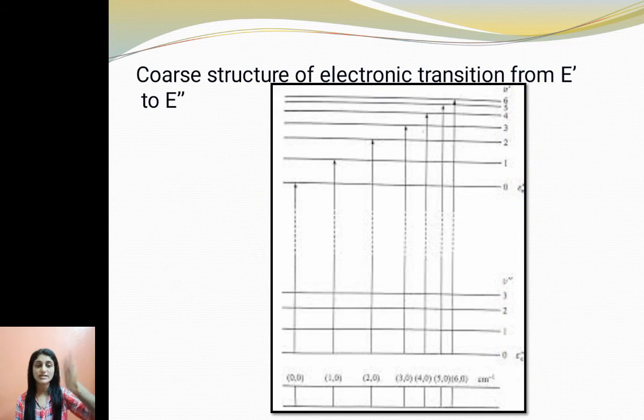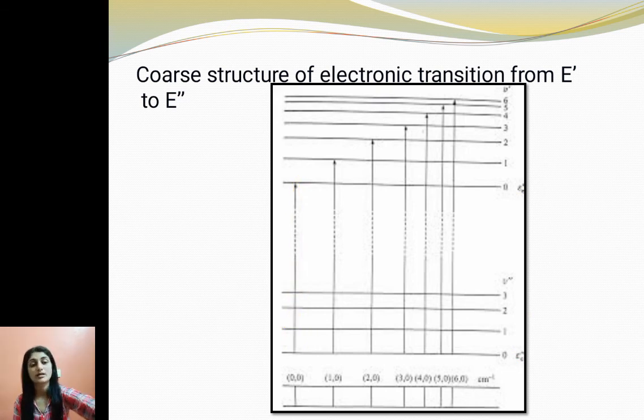And between which levels is the transition taking place? Between one vibrational state of one electronic state and a vibrational state of another electronic state. So suppose a transition is taking place from nu equals 0, the ground vibrational state of the ground electronic state, to the ground vibrational state of the excited electronic state, then this is the 0 0 transition.